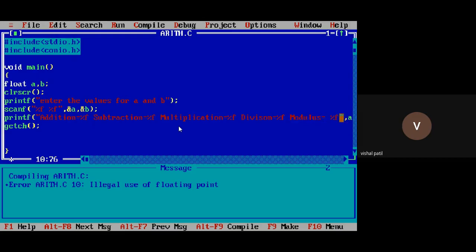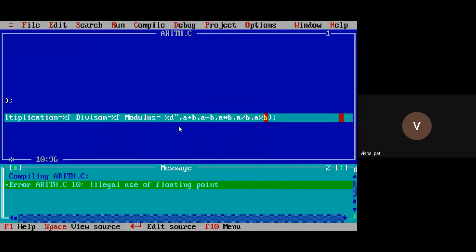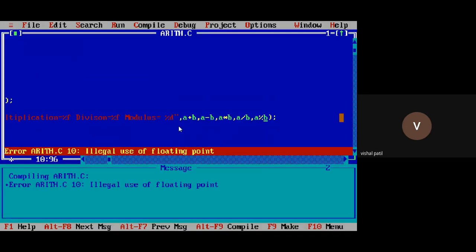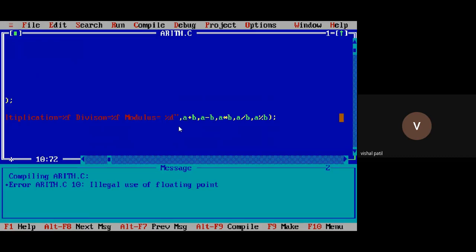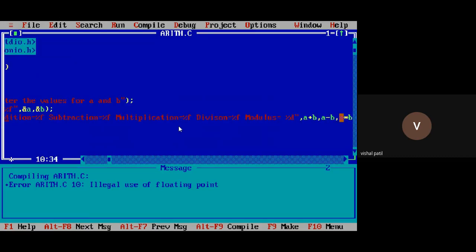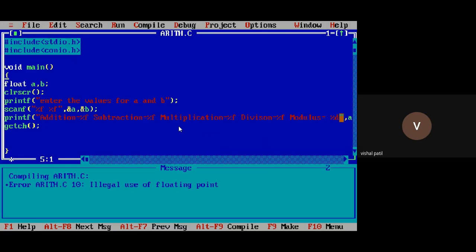But still I'm getting the error because I have declared those two variables A and B, on which I'm trying to perform the operation, as float type. So while performing the modulus operation, it should be integer type only. Remember this point.